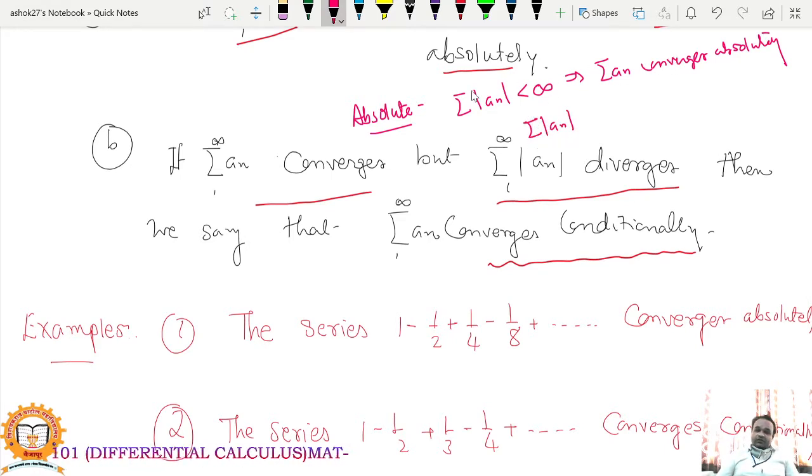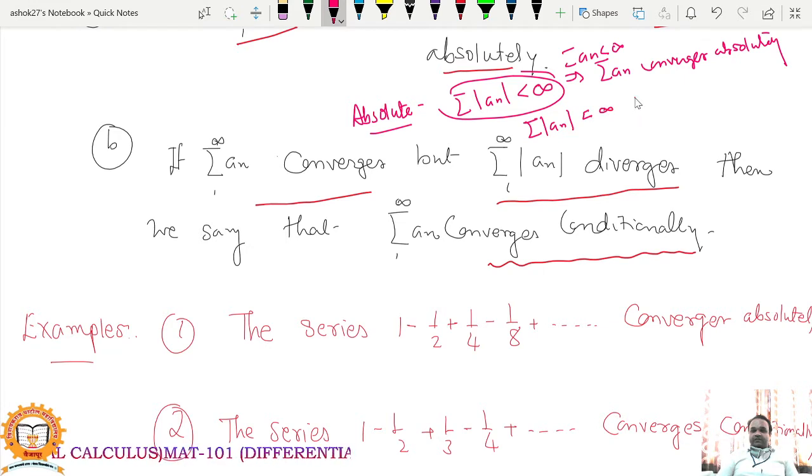So in absolute convergence, both series, summation mod a_n as well as summation a_n, are convergent. In conditional convergence, summation mod a_n is divergent and summation a_n is convergent, then it is conditional convergence. In conditional convergence, only summation a_n is convergent. Summation mod a_n is not convergent. In absolute convergence, both series are convergent. So this is conditional convergence and this is absolute convergence.